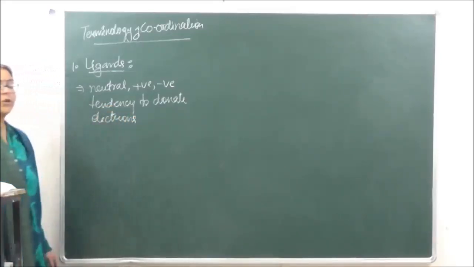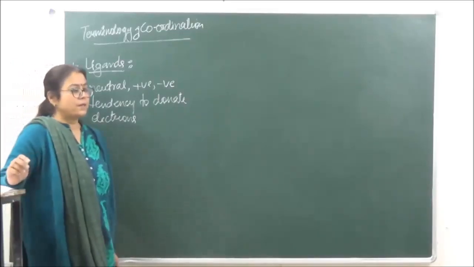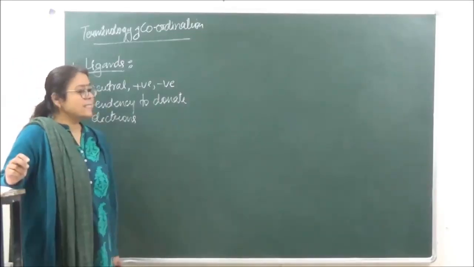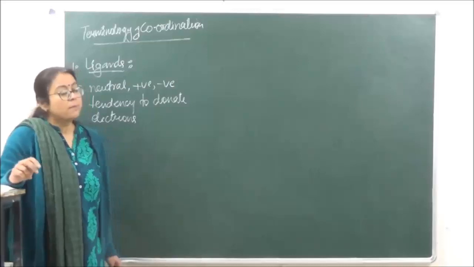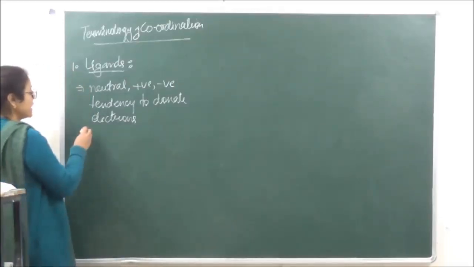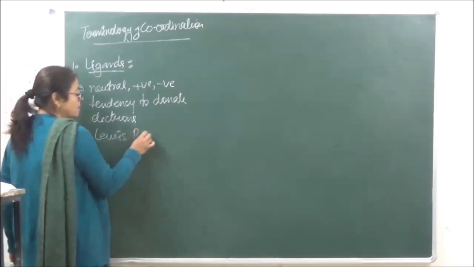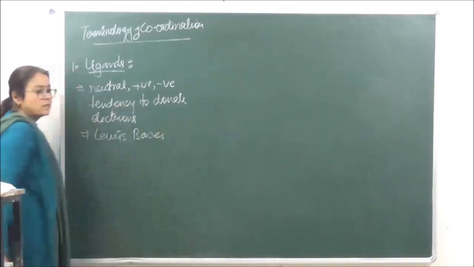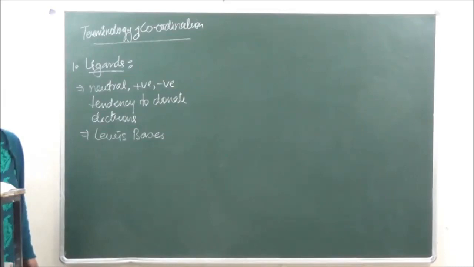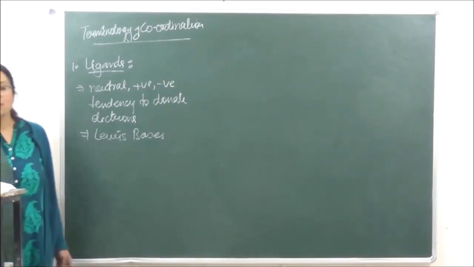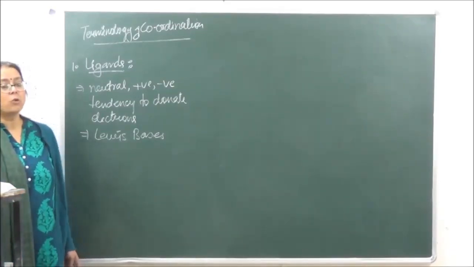So that is going to be a ligand. Right? So they have a tendency to donate electrons. Because they have a tendency to donate electrons, they are going to behave as Lewis bases. Right? All the ligands are going to be known as Lewis bases.